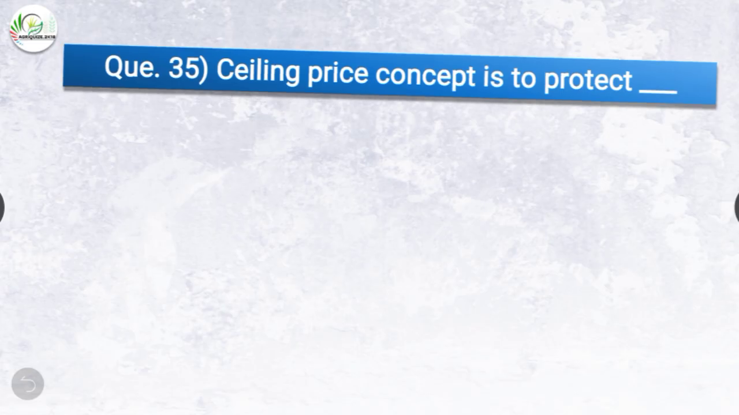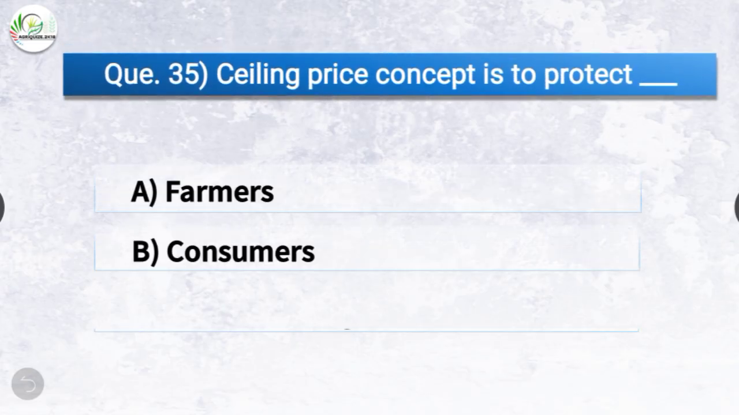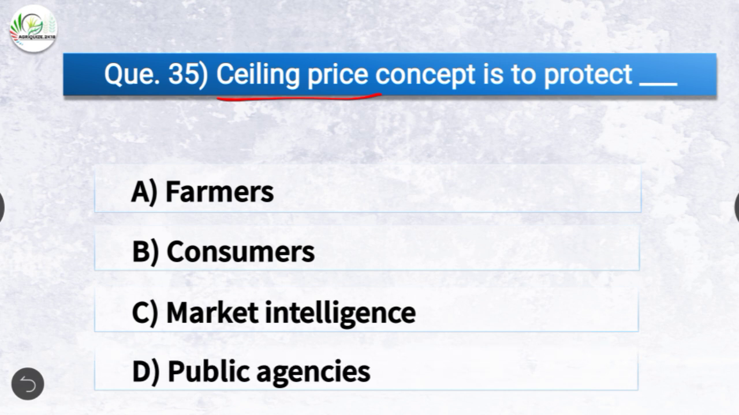Question number 35. Ceiling price concept is to protect dash. The options are farmers, consumers, market intelligence, or public agencies. The correct answer is option B, consumers. So ceiling price concept is to protect consumers.